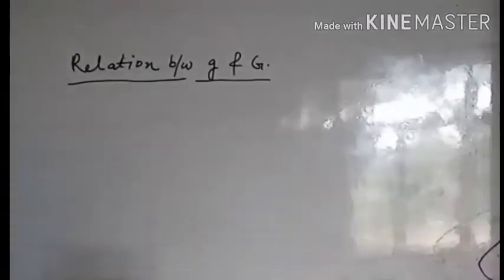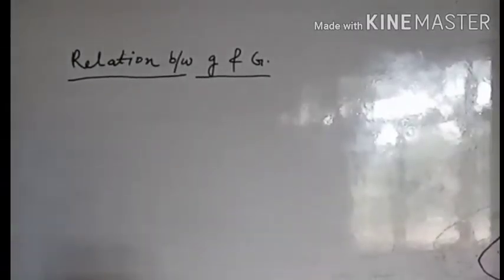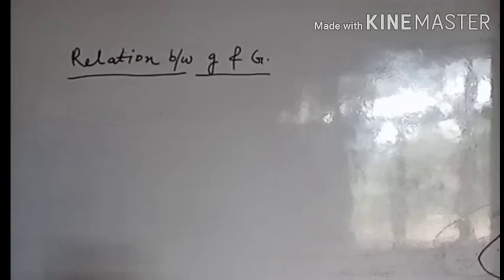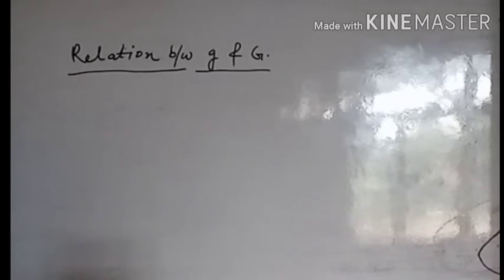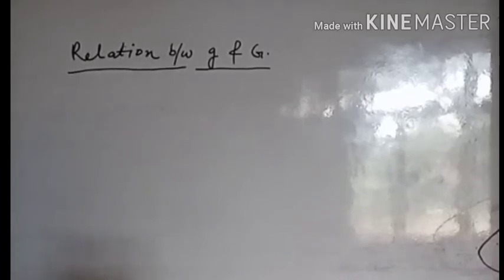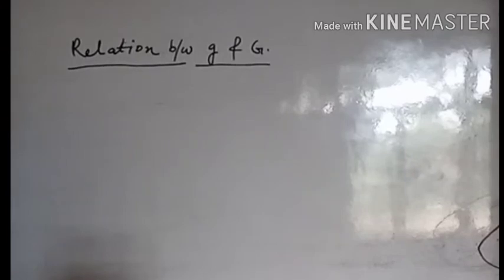Discuss the relation between small g and capital G, where small g is gravitational acceleration and capital G is the gravitational constant. Okay, now we discuss. First draw a picture.